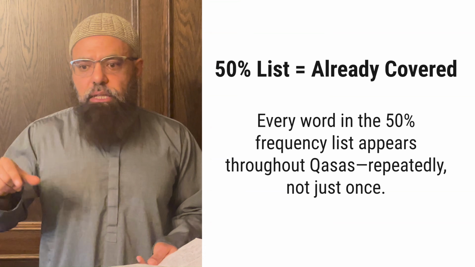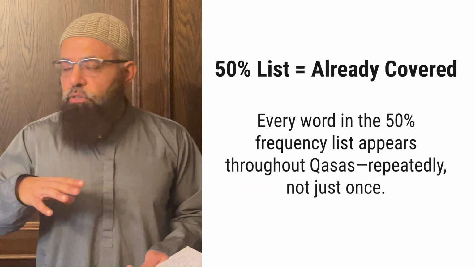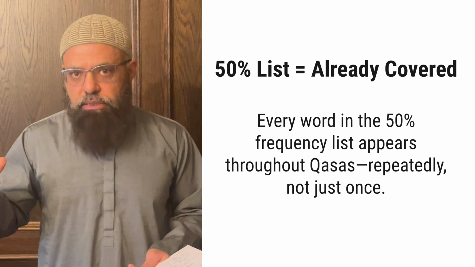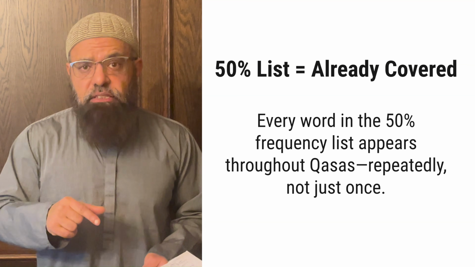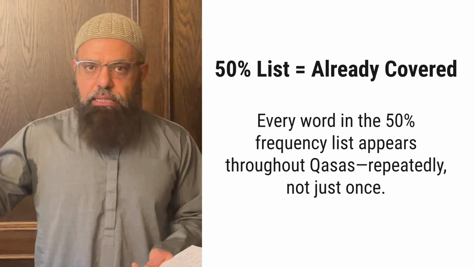And I said, now map this onto the frequency list that's on the internet, the 50% list, and also the 85% list. It didn't know the 85% list, but it knew the 50% list. And it said I can say conclusively that the entire 50% list is swallowed up by the Qasas. There's not a single word within that 50% list that does not appear here dozens of times. So if anything, the frequency attached to the words within that list is maintained within this book. And then a good portion, between 80 and 90% of the larger list, the 85% list, is also, quote unquote, swallowed up by the Qasas book.